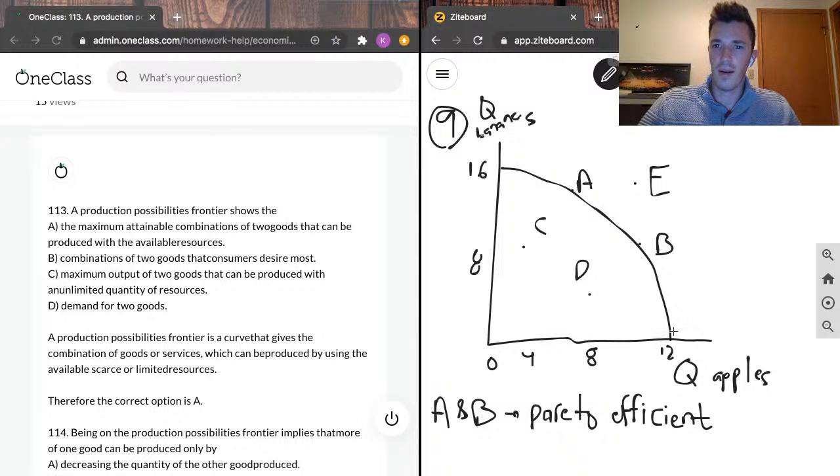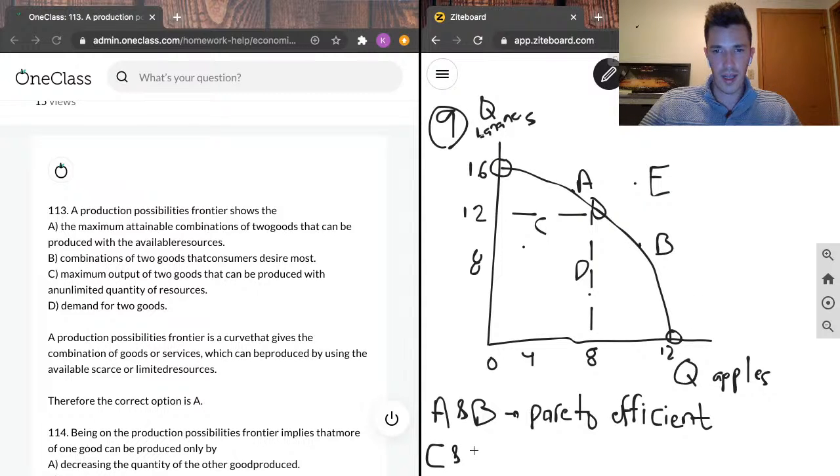So for example, at this point, you would be perfectly happy to have 12 apples and no bananas, whereas here, you would be equally as happy to have 8 apples and, say, 12 bananas. That's at this point here. And at this point here, you would be as equally happy as the last two to have 16 bananas and no apples. So again, points A and B here are the Pareto-efficient points where you cannot have one more apple without giving up at least some of a banana, and vice versa.